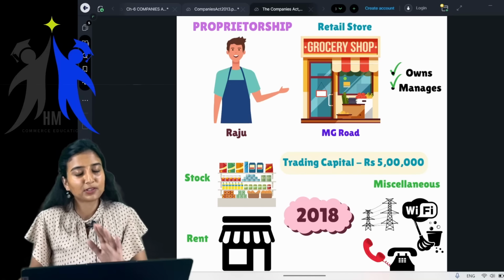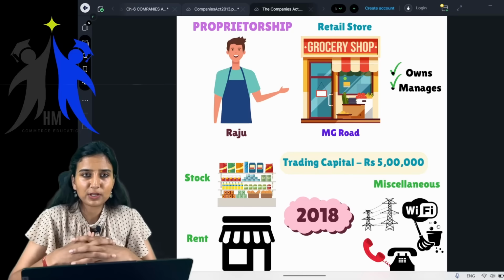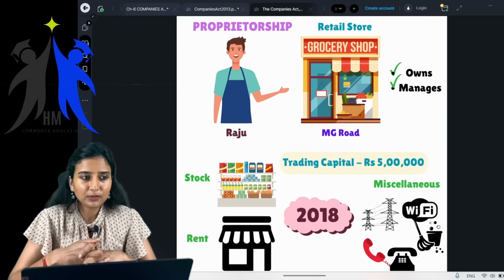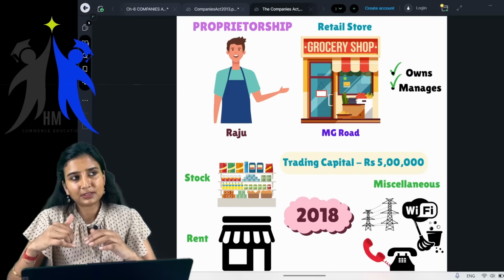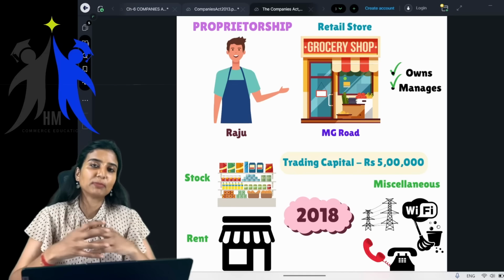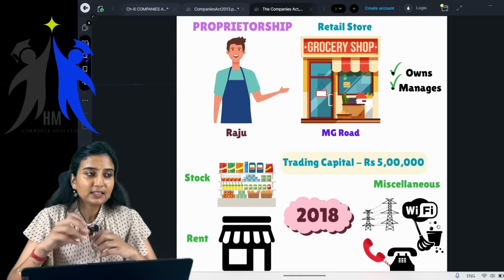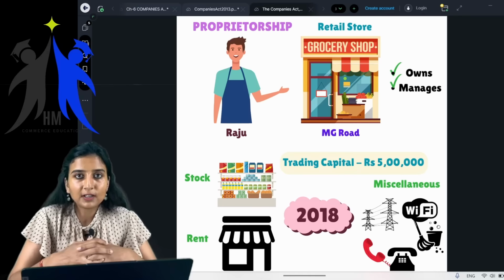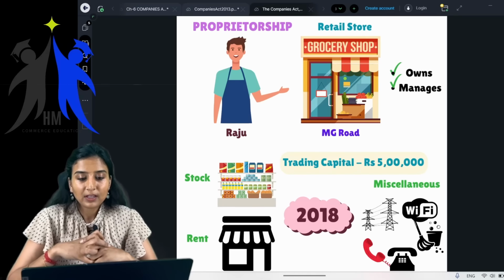What am I trying to tell you? There's a person, or imagine yourself, you have come to Bangalore with so much of expectations, very ambitious, and you want to achieve something in life, but you don't have money. Money is the basic problem, but you have all the brains, you are ready to put in all the efforts and work hard. Now what do you do?